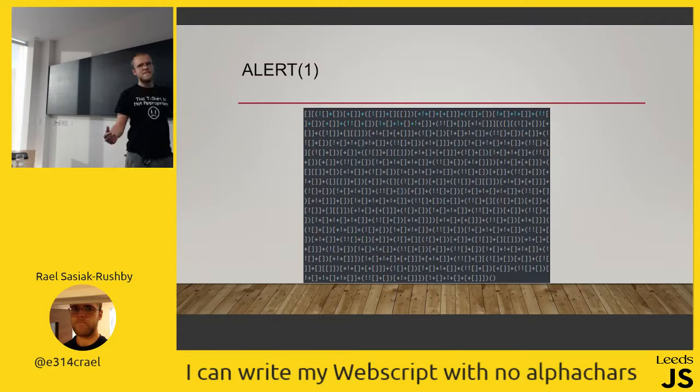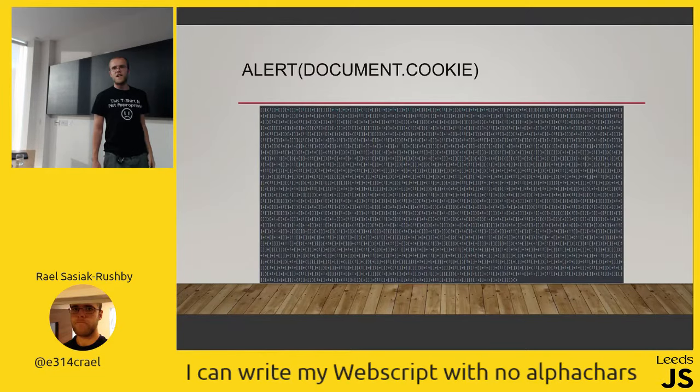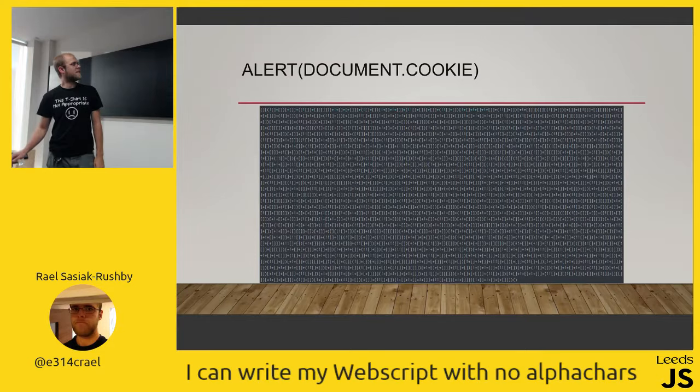If I'm trying to get the document cookie, it looks even worse. That is JSFuck of alerting a document cookie. That might look suspicious as well if you're trying to send that down a packet. But how does JSFuck work? And more importantly, how does JavaScript allow this kind of stuff to happen?